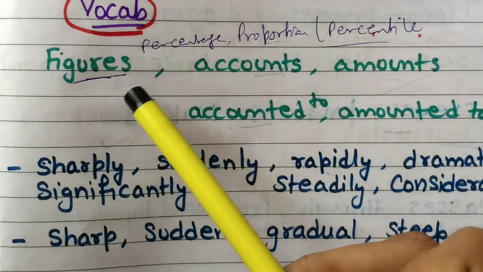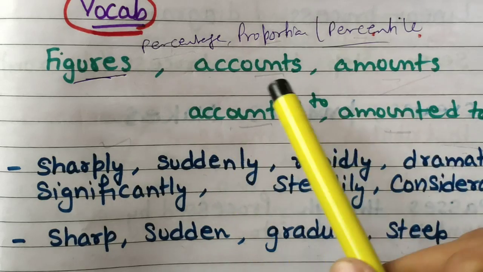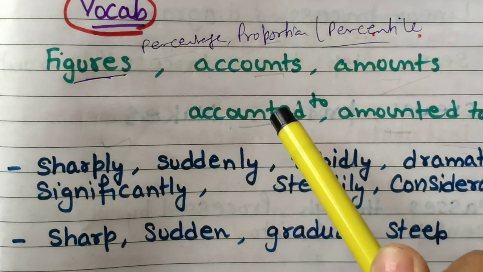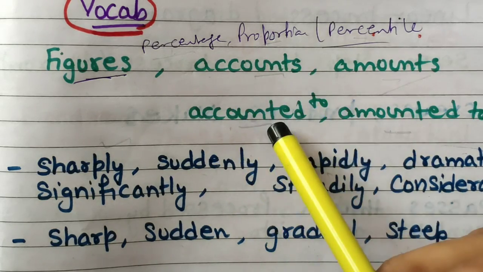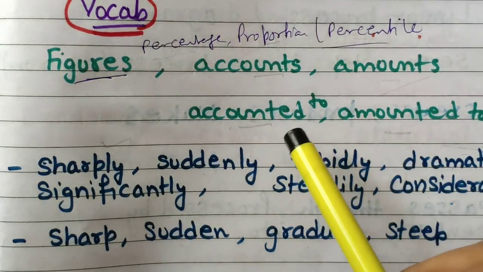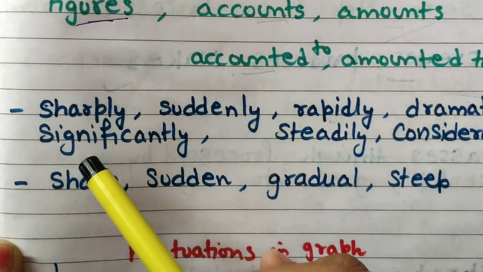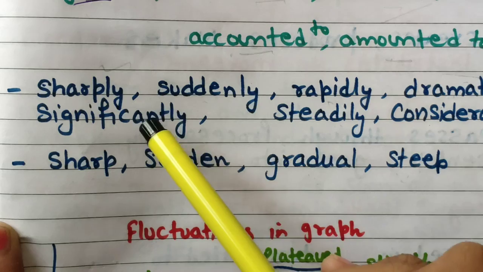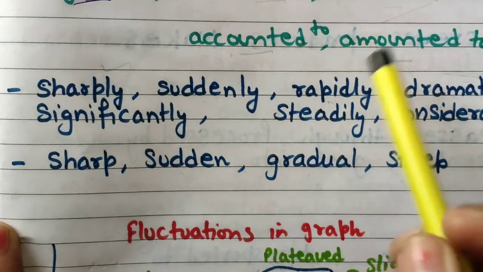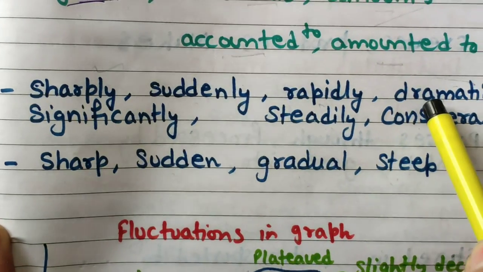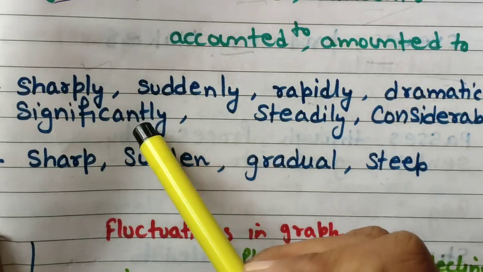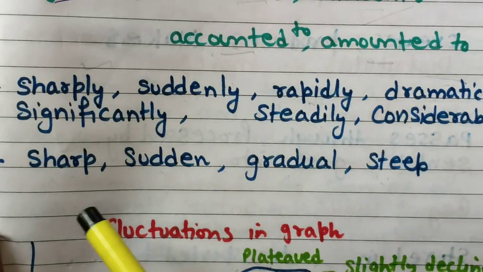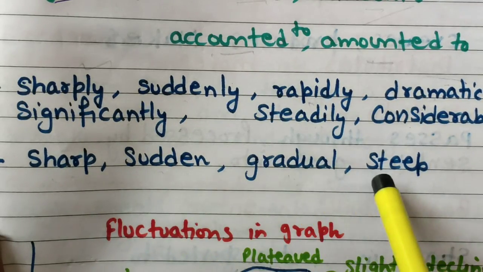The figures accounted for, the figures amounted to. For adjectives and adverbs you can use sharply, sharply increased, suddenly increased, dramatically increased, rapidly, significantly, steadily, considerably, sharp, sudden, gradual, steep.